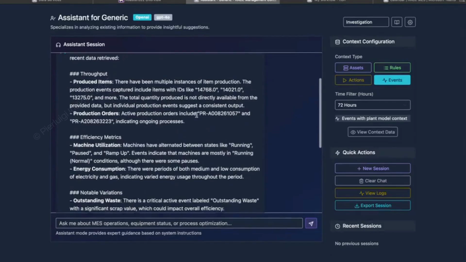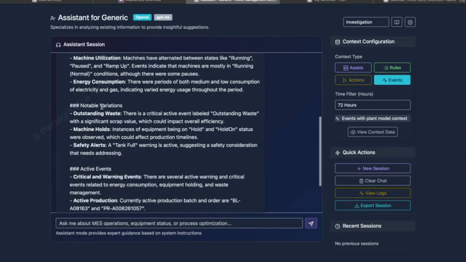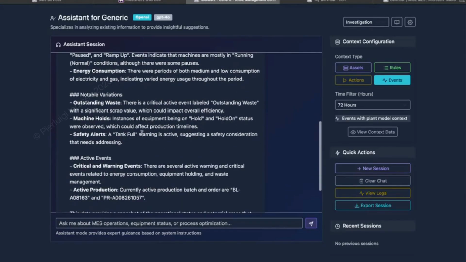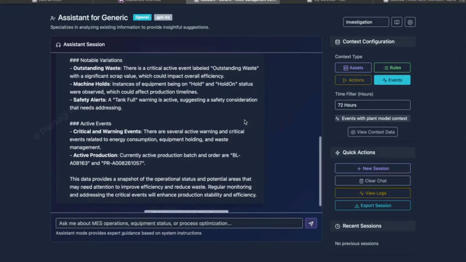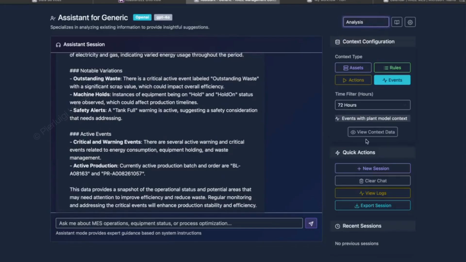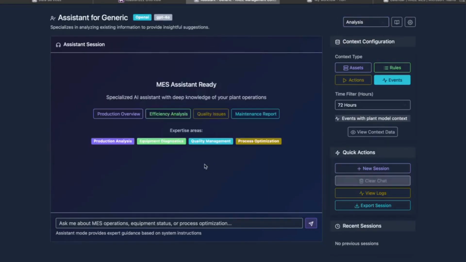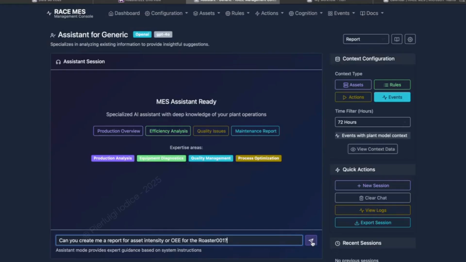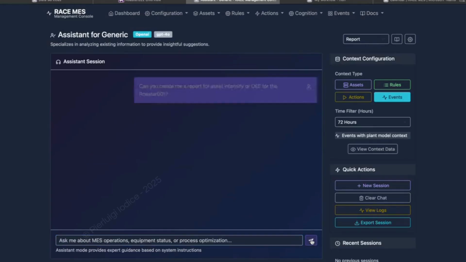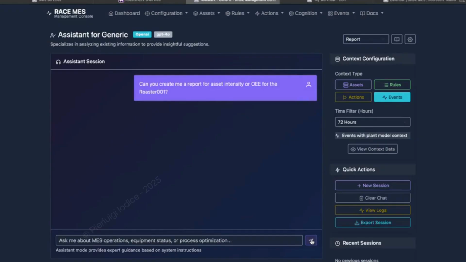First, I request an investigation. The assistant gathers the last hour of events, inspects system logs, correlates with the plant model, and returns a concise root cause hypothesis with next best actions. Then I ask for a report. It builds the graphics from the governed data model: charts, tables, and a short narrative.